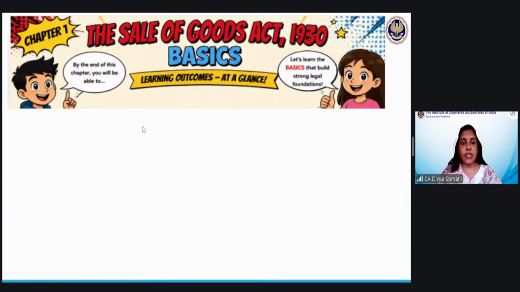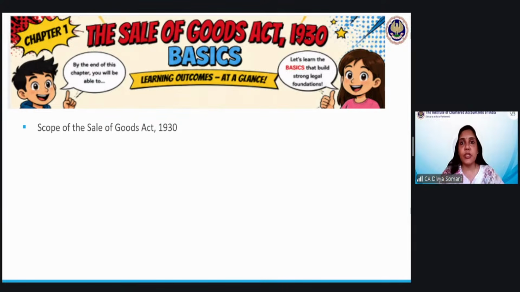So let us quickly recall whatever you have read. So what is the scope of Sale of Goods Act? We will be discussing it in this chapter. Basically, it is for the movable goods only. For the immovable goods or immovable properties like land, if you sell the land, which act will be applicable? It is Transfer of Property Act.